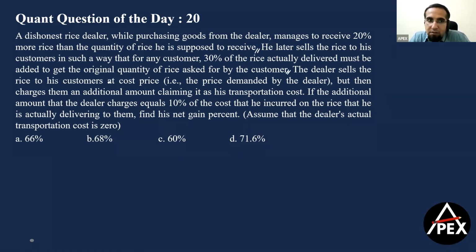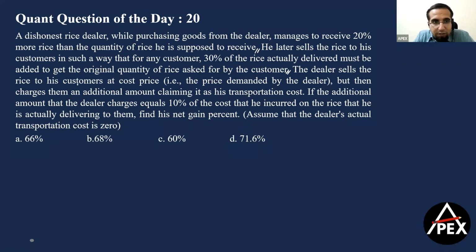The dealer sells rice to his customers at cost price, that is the price demanded by the dealer. But then charges them an additional amount, claiming it as his transportation cost. If the additional amount that the dealer charges equals 10% of the cost that he incurred on the rice that he is actually delivering to them, find his net gain percentage. Now, it becomes very easy if we go ahead with the basic manner here.